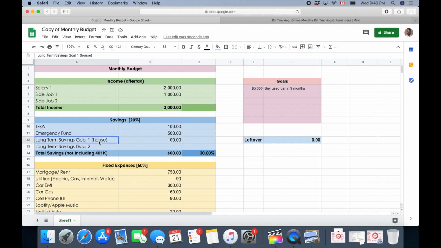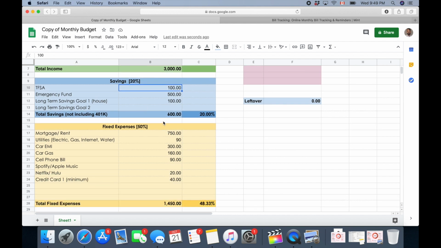I'm assuming that if everyone is renting, as you can see here, then you guys can put it towards your house, or put more money into your TFSA once we have saved up the emergency fund. All right, so moving on, all this makes up $600, and that's 20% of the 3,000.